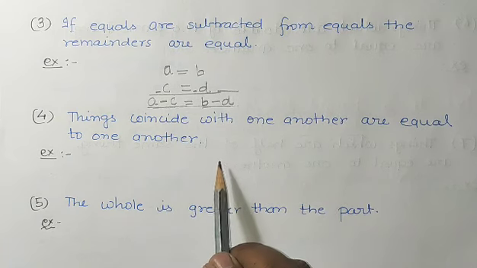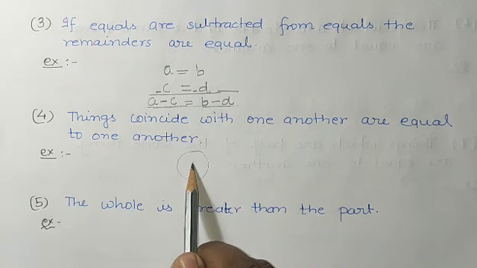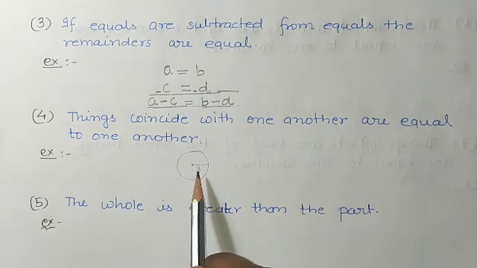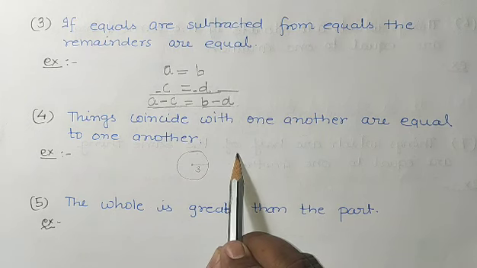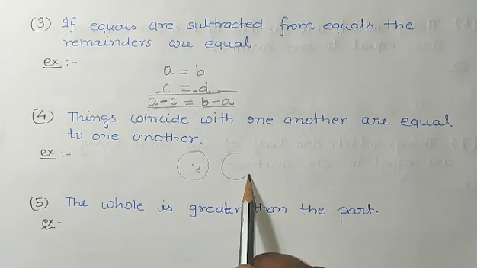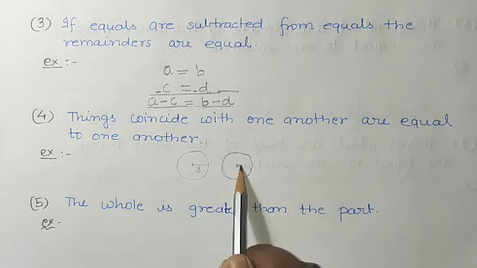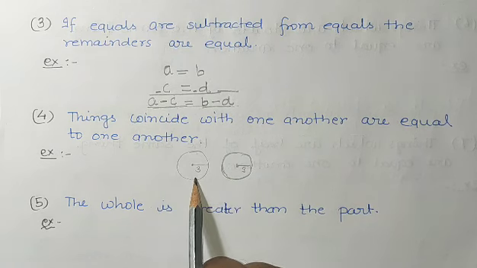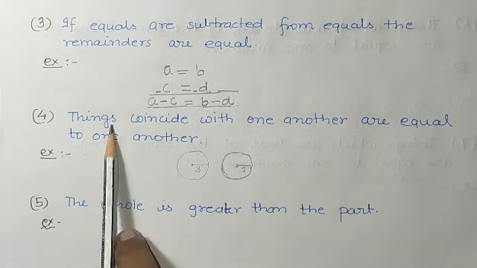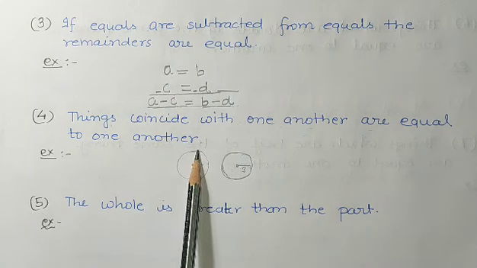So suppose I have made one circle of radius 3 centimeter, and one more circle I have drawn with the same radius, 3 centimeter, so that this circle will coincide with this circle. So things which coincide with one another are equal to one another.